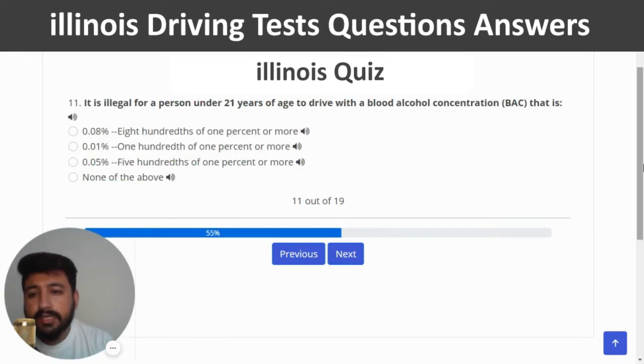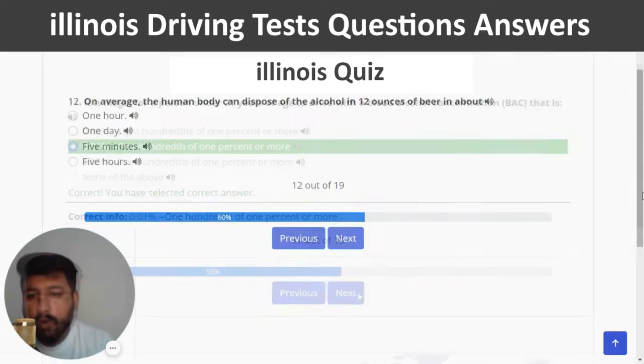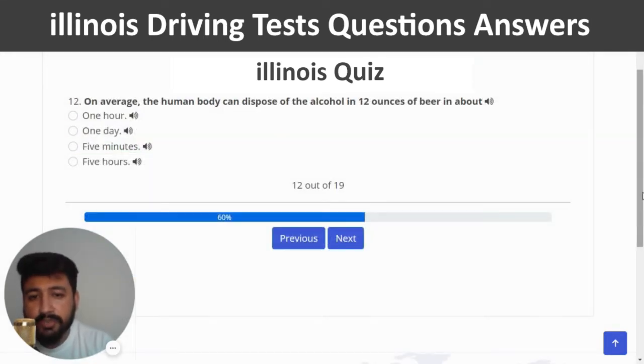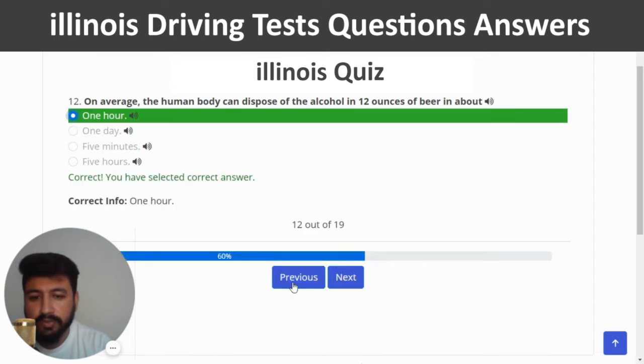Next. It is illegal for a person under 21 years of age to drive with a blood alcohol concentration BAC. That is, the right answer is 0.01%, or 1/100th of 1% or more. So looking like the second option is the right one. Next. On average, the human body can dispose of the alcohol in 12 ounces of beer in about, the right answer is 1 hour.